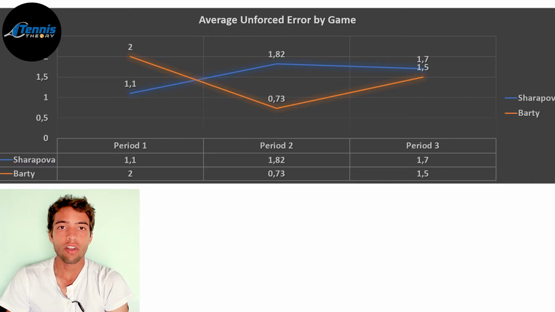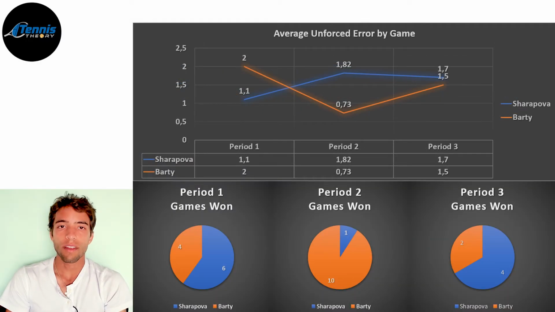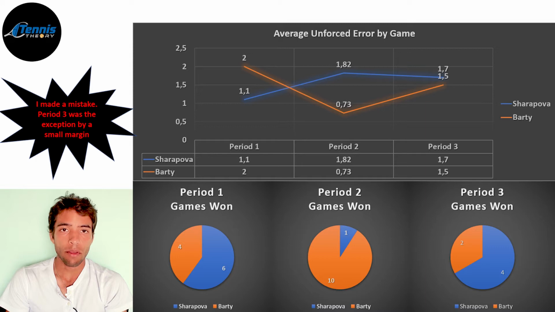After calculating this number for both Barty and Sharapova in each of these 3 periods, the results are as follows. For Sharapova, we have 1.1 for the first period, 1.82 for the second period, and 1.7 for the third period. For Barty, we have 2 for the first period, 0.73 for the second period, and 1.5 for the third period. As you can see, we have a direct relationship between consistency and results. In all 3 periods, the player that won most games was the one with less unforced errors.